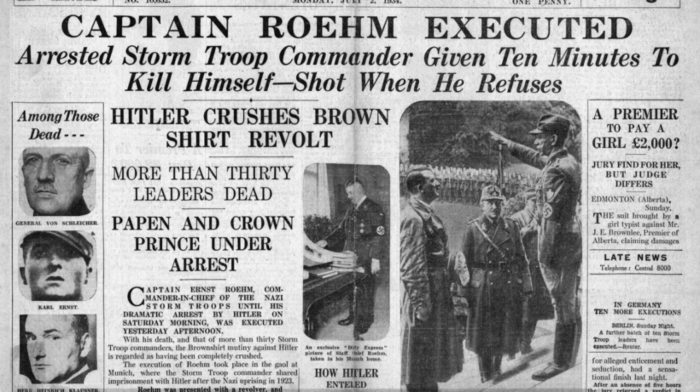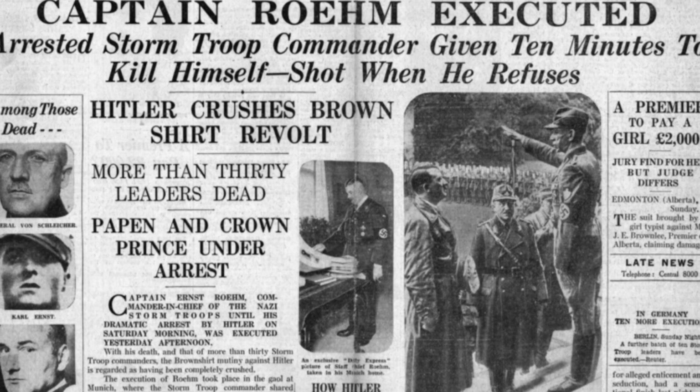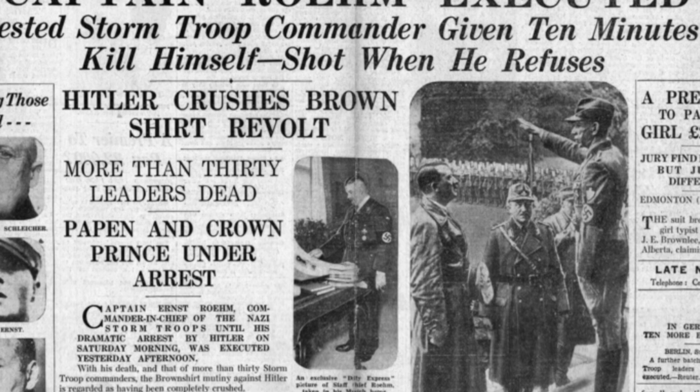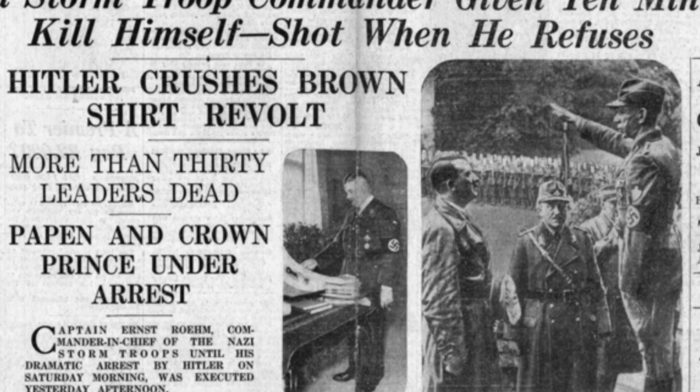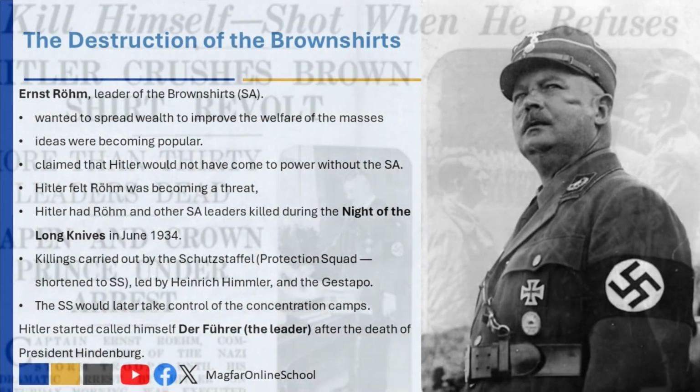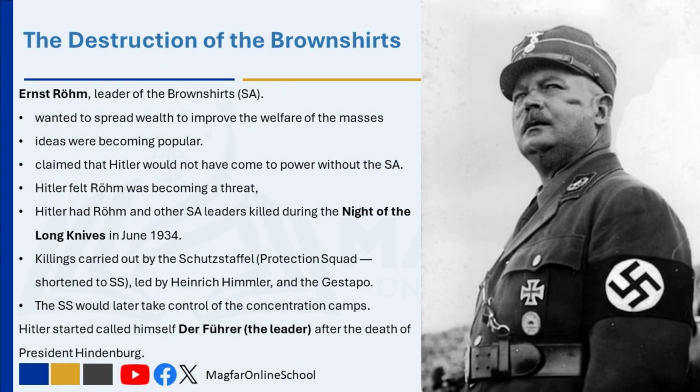In August 1934, President Paul von Hindenburg died, and Hitler combined the roles of Chancellor and President, declaring himself der Führer, the leader. The German army swore an oath of loyalty to Hitler, and Germany officially became a dictatorship. Hitler shut down the Reichstag, parliament, and ruled without following the German constitution. Under Nazi rule, Germany became a ruthless and violent dictatorship, where Hitler made all decisions, and opposition was not tolerated.